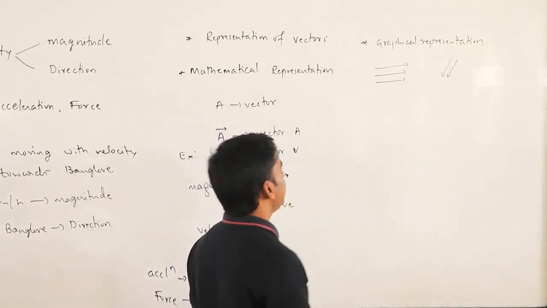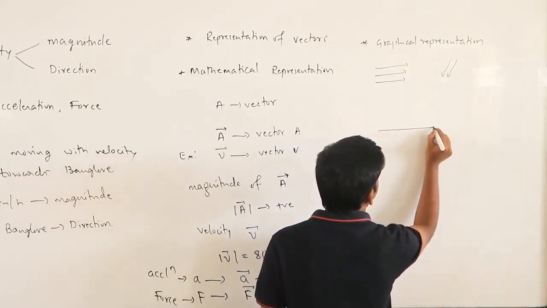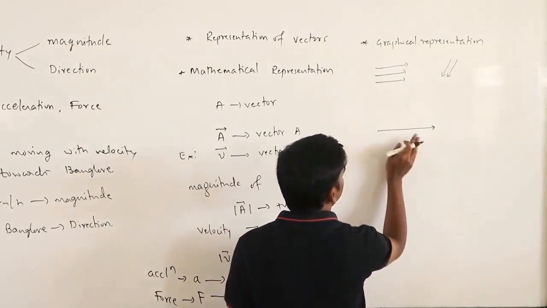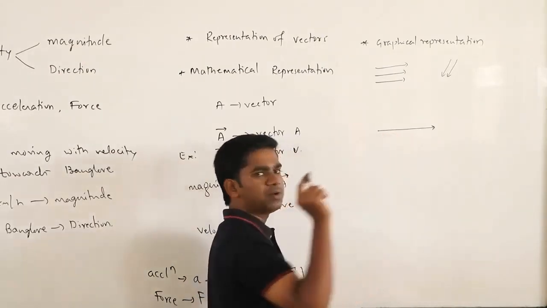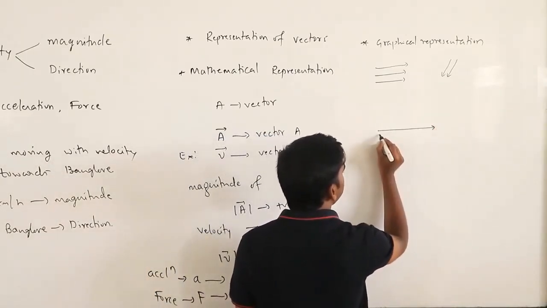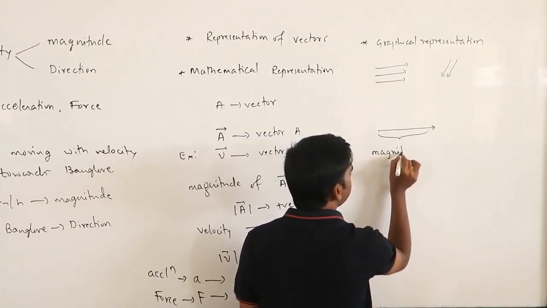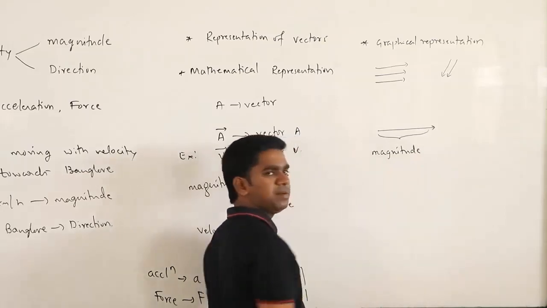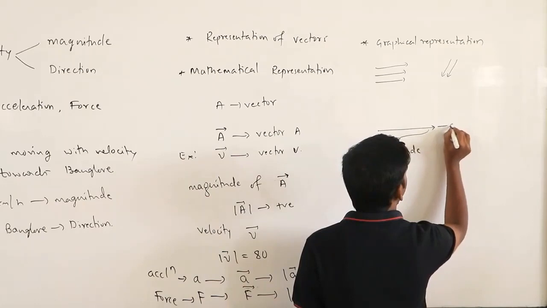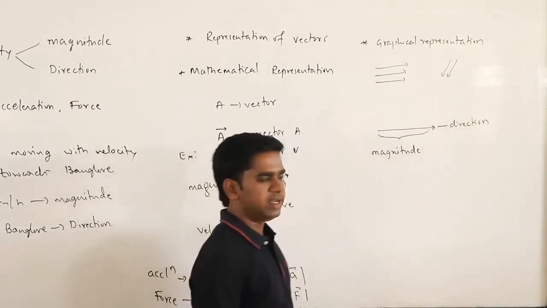Okay. Similarly, a vector can also be represented with a line with a head, which is an arrow mark. This is what is going to represent your vector. So this is vector A. This length will give you the magnitude. Then what about the arrow mark? It will give you the direction.